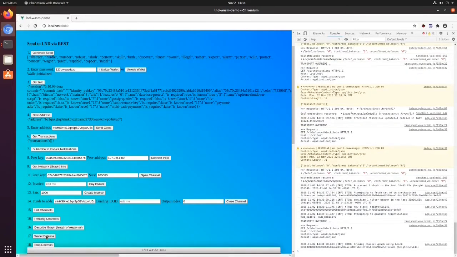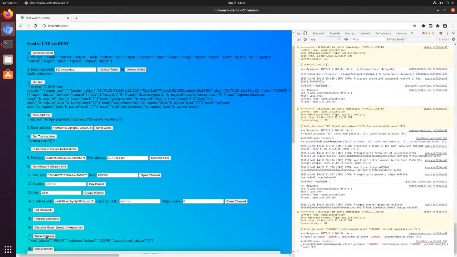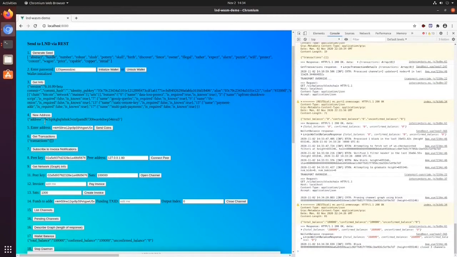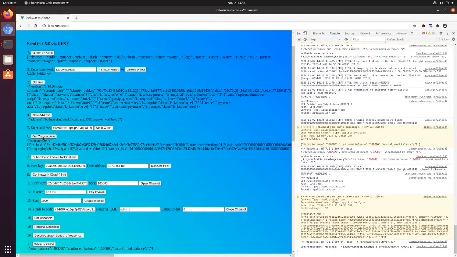So here we go. We've actually sent the request. Now we've got a response, and we have a confirmed balance of 100,000 sats. We have a transaction where we are the recipient of one of the outputs. Yay. Okay. Now we can create a channel to our peer.